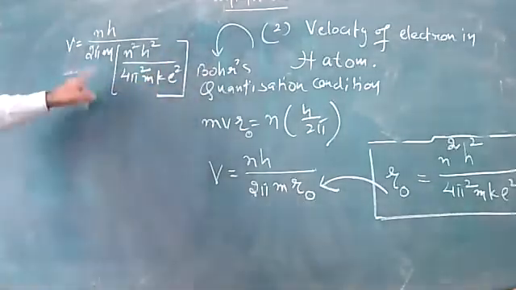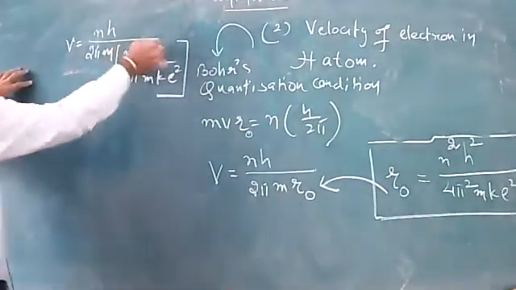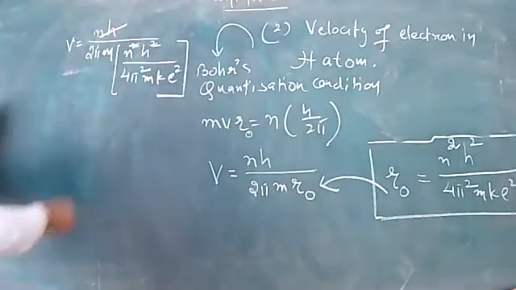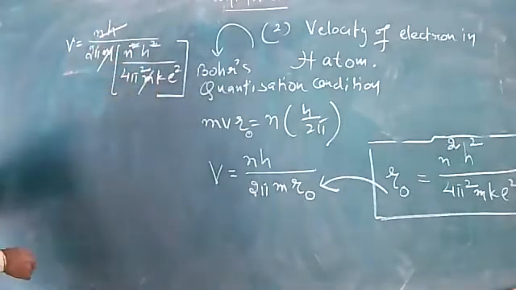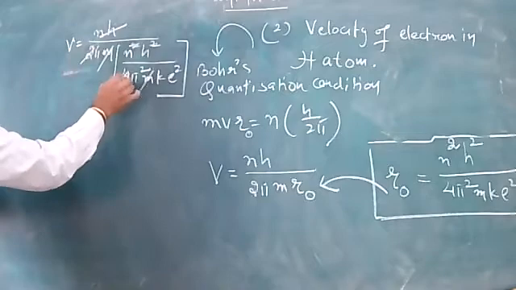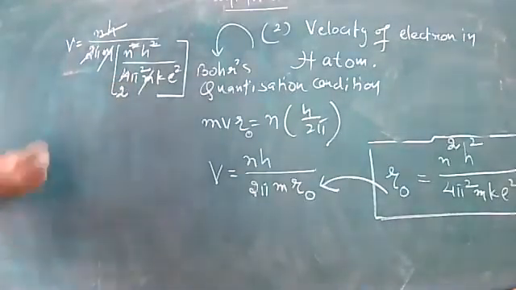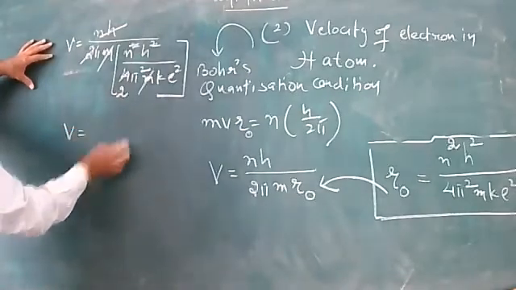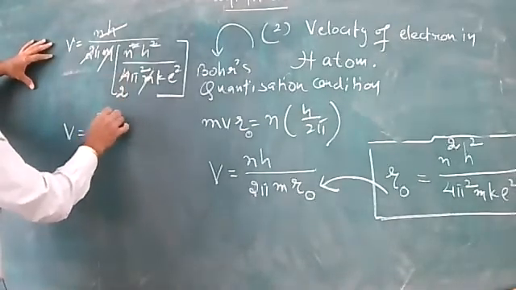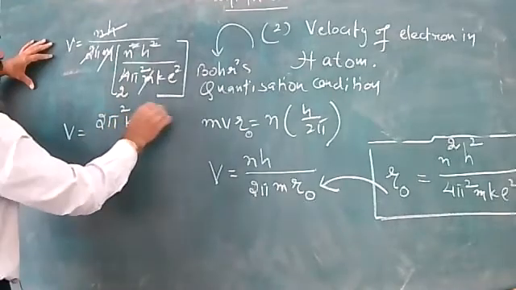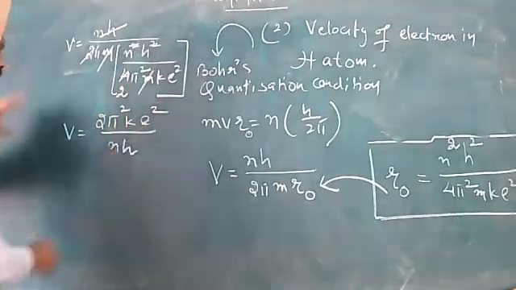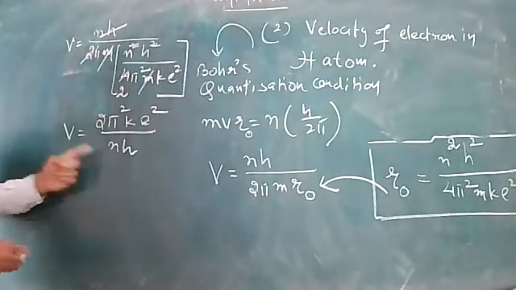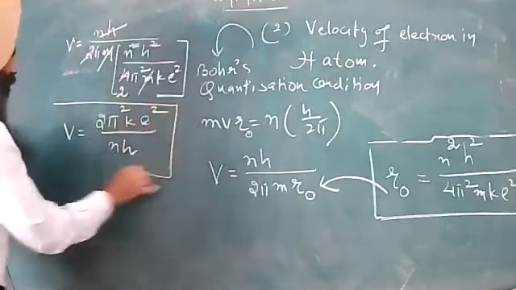Now you can see well, one power of n is gone and the mass gets cancelled. Let us modify this expression. Adjustment of the terms will give us v equal to 2 pi square k e square upon n h. This is the velocity of the electron in the hydrogen orbit without any doubt.